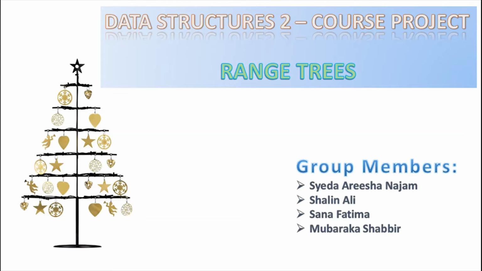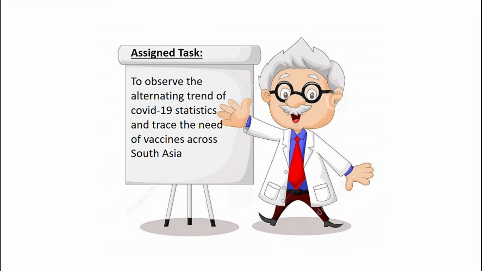So our topic for the project is range trees, and today we are here with a short story of a researcher who has been assigned a task of making observations on alternating trends of COVID statistics and tracing the need of medical aid, that is vaccinations, across the region of South Asia. Quite interesting, right? Let's see how he solves the problem.